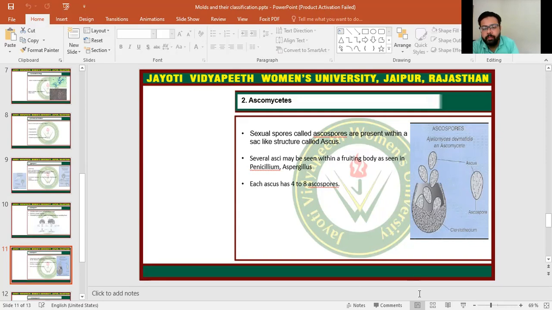The next class is the basidiomycetes. In the basidiomycetes, sexual fusion results in the formation of a club-shaped organ known as the basidium, which bears spores called the basidiospores. So what are the basidiospores? Let's see the general idea about basidiospores.